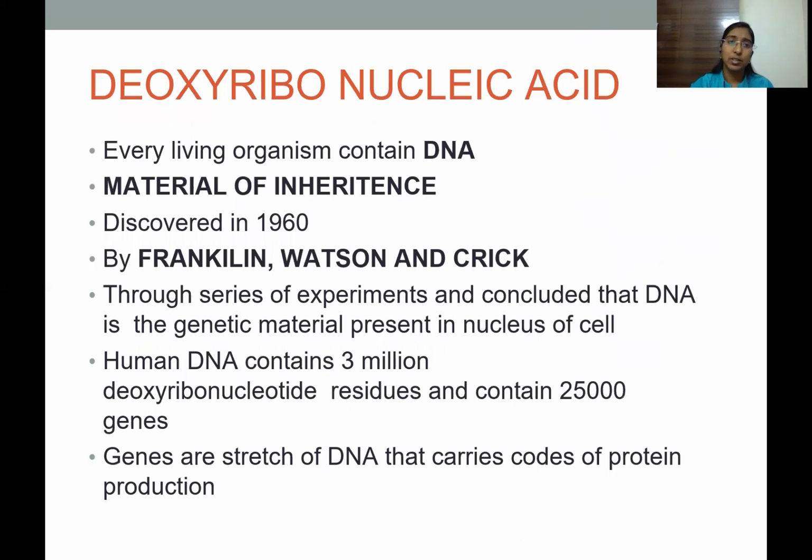Deoxyribonucleic acid. Every living organism contains DNA as a material of inheritance. It was discovered in 1960 by Franklin, Watson and Crick. Through a series of experiments, they concluded that DNA is a genetic material that is present in the nucleus of the cells. Human DNA consists of 3 million DNA residues and contains 25,000 genes. Genes are a stretch of DNA that carries the codes for protein production.